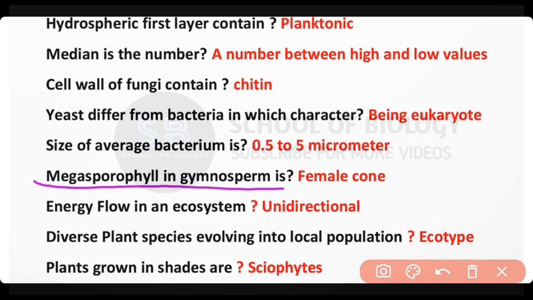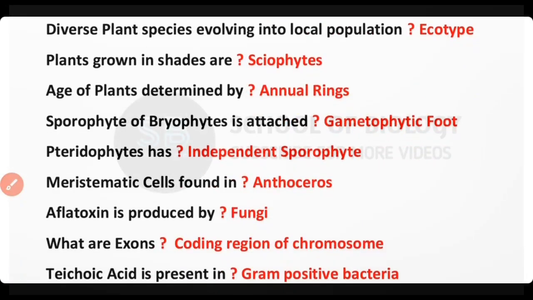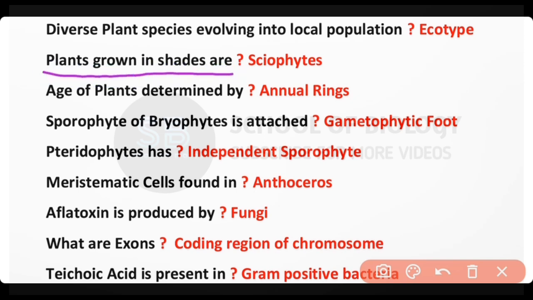Megasporophyll in gymnosperm is female cone. Energy flow in an ecosystem is always unidirectional. Diverse plant species evolving into local population is known as ecotype. Plants that are grown in shade are known as sciophytes. Age of plants is determined by annual rings.